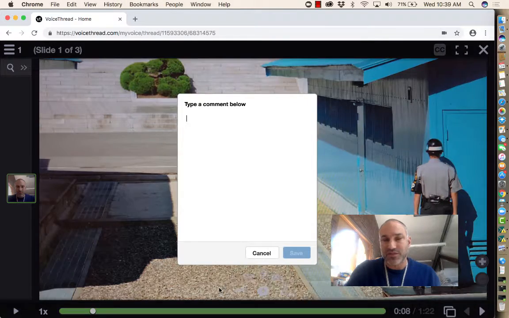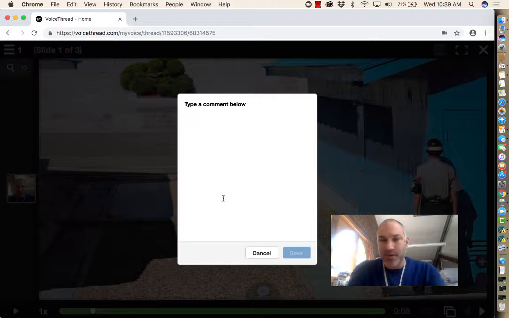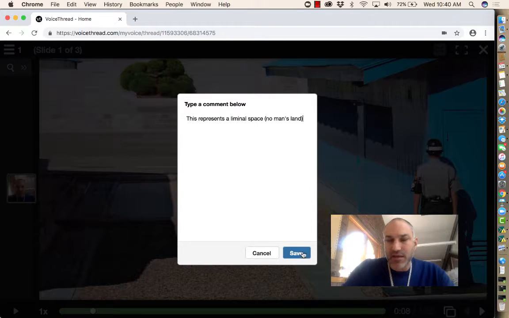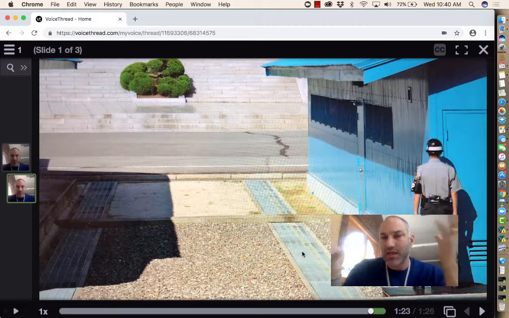So you might do things like type a comment below and how this represents a liminal space, no man's land, right? This idea that between two places is something that is uncertain and that we have to guard it, right?